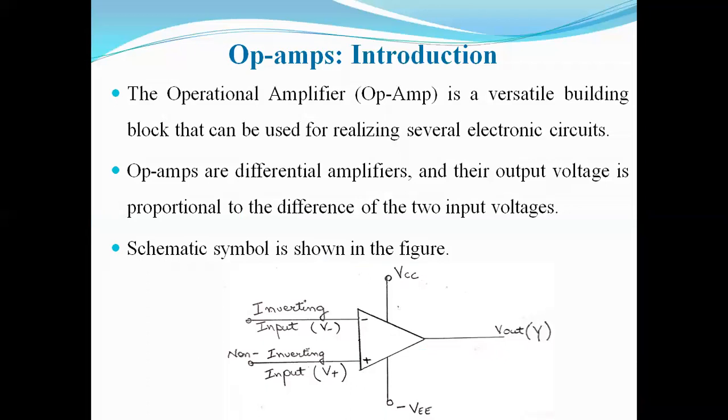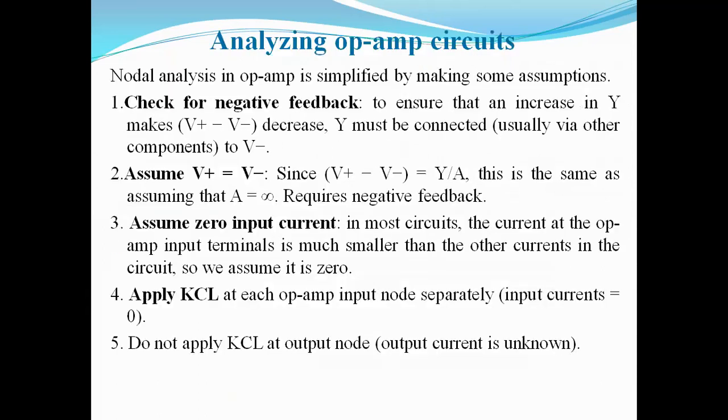The operational amplifier, abbreviated as op-amp, is a versatile building block that can be used for realizing several electronic circuits. They have differential amplifiers and their output voltage is proportional to the difference of the two input voltages. This is the schematic symbol, which consists of two input terminals called the inverting and non-inverting, which are labeled with minus and plus respectively. It has two supply voltages and an output terminal.